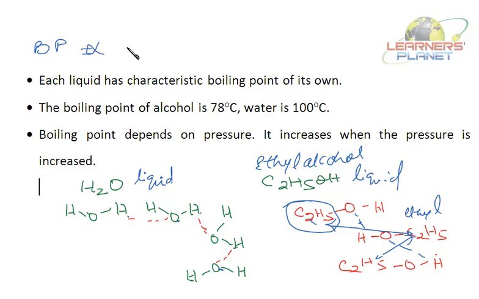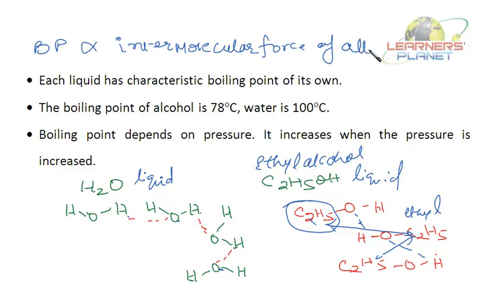Now, that depends on how? That depends inversely on the intermolecular... No, it's not inverse, it's directly proportional. Boiling point is directly proportional to the intermolecular force of attraction.